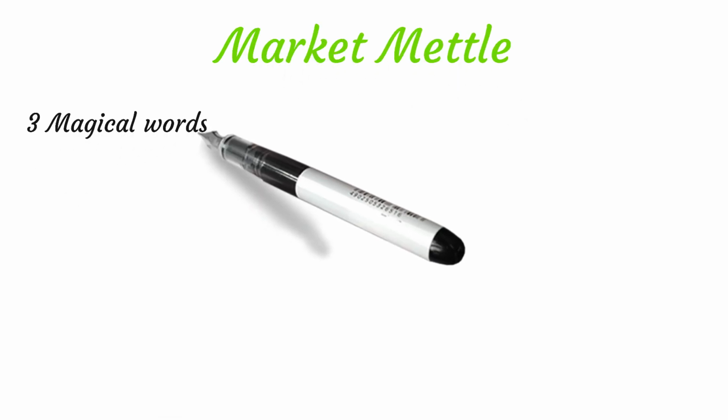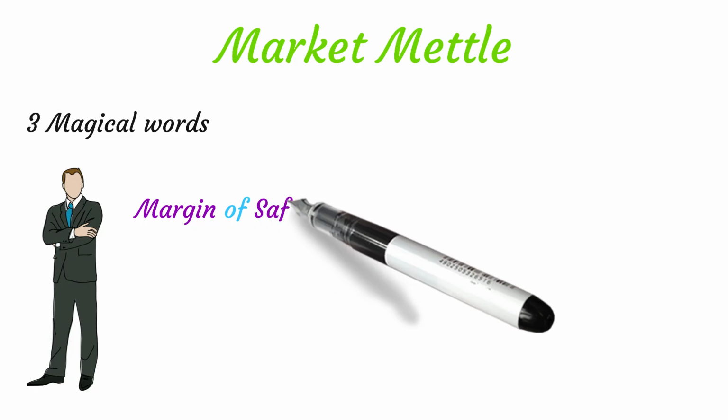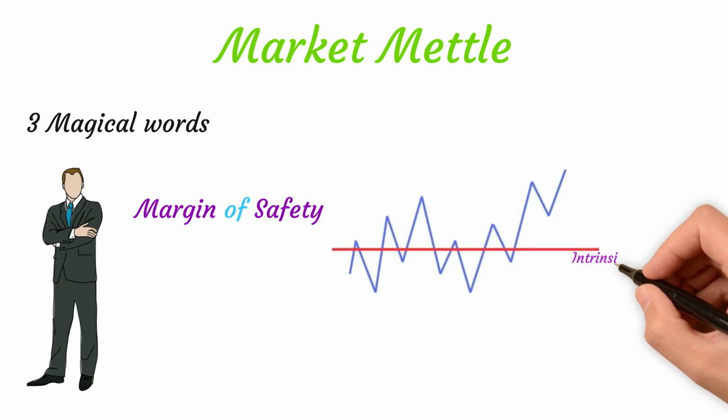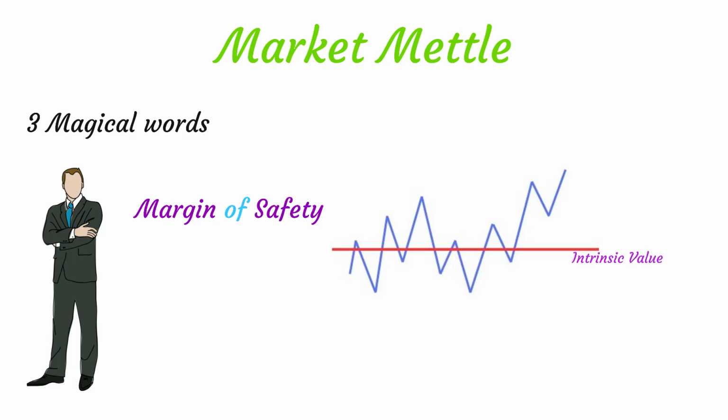Three magical words of an investor are margin of safety. This means that when you buy a stock, you should purchase it below its intrinsic value and always maintain a margin of safety. But here's the challenge. If you don't know how to calculate the intrinsic value, how will you determine the margin of safety?